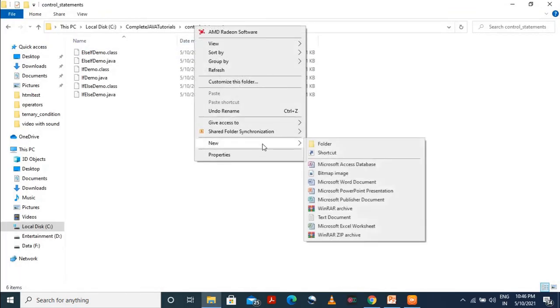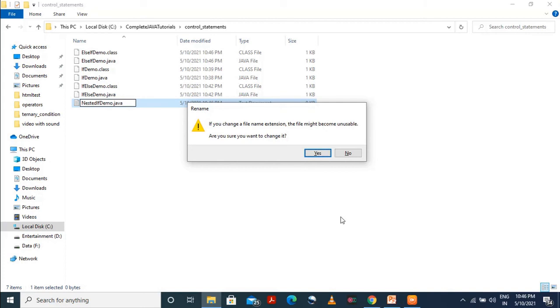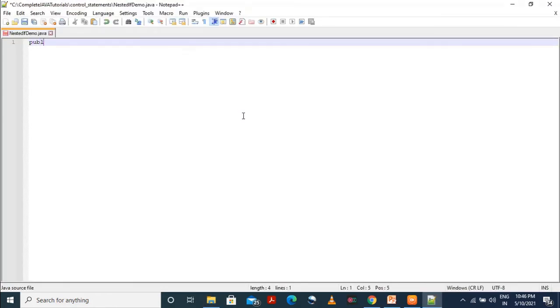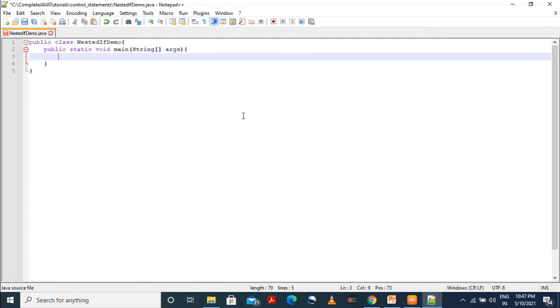Now we will create one more class for our last one. Do you remember that nested if? For NestedIfDemo.java, I'm keeping the name as simple as possible so that anyone can understand it. Even if you don't have any prior programming knowledge, you can understand. Public class NestedIfDemo, then curly braces, then public static void main, then String array of args, and then curly braces.